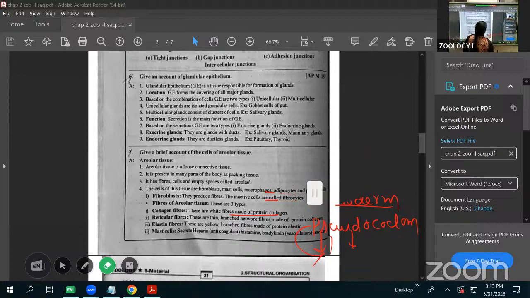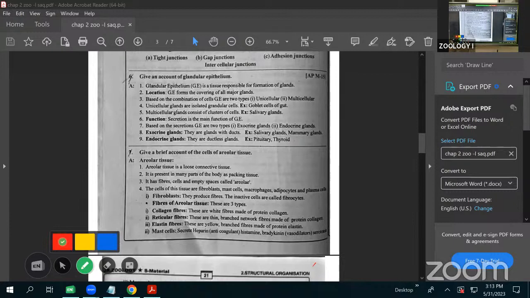Next most important question is the glandular epithelium. Here, all of you know this one, epithelium. This epithelium mainly occurs in the lining membrane. Epithelium we normally call a lining membrane. It lines all the organs. Any organ you can take, the outer lining is made up of epithelium only.